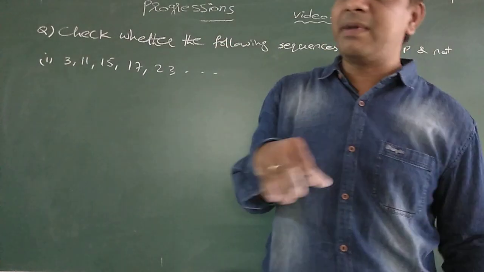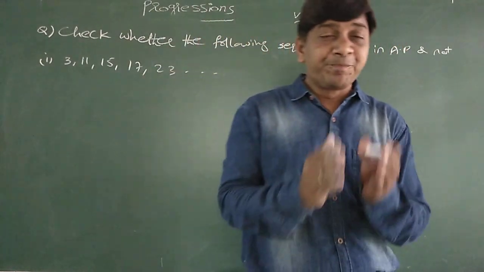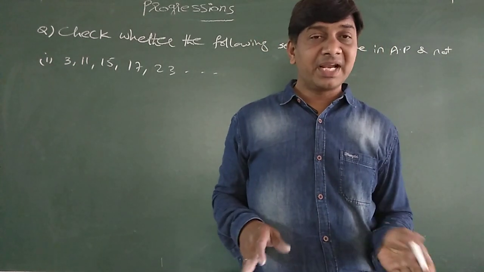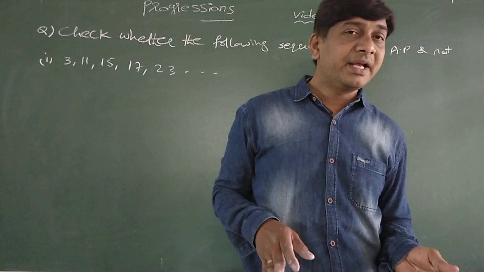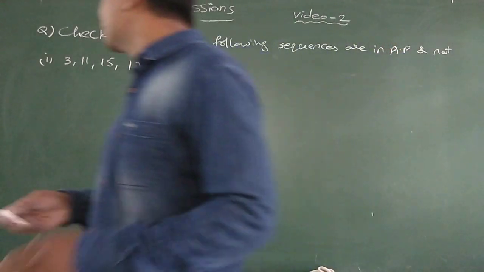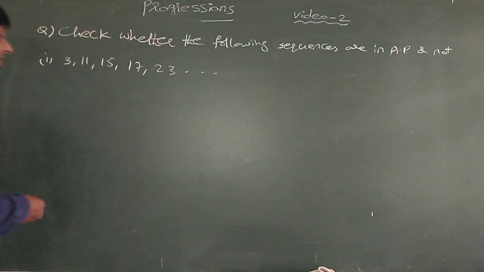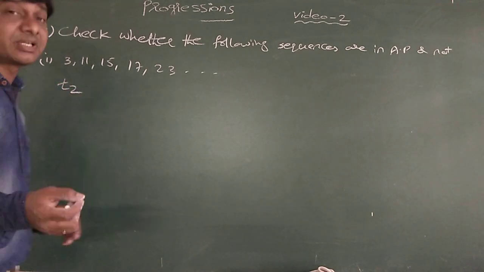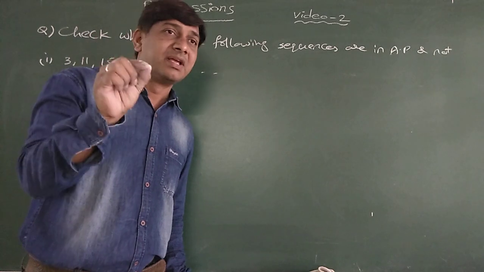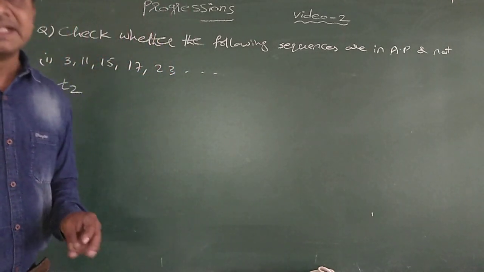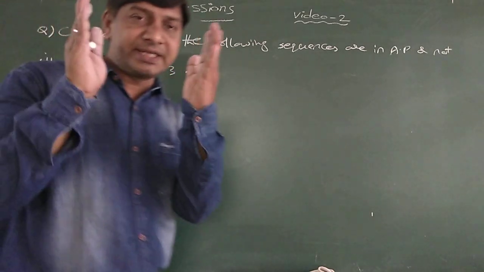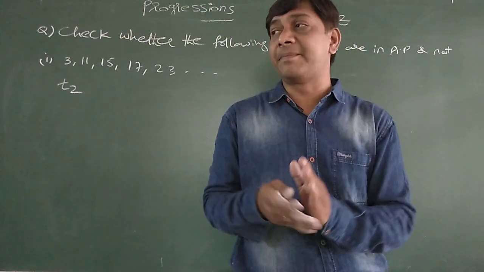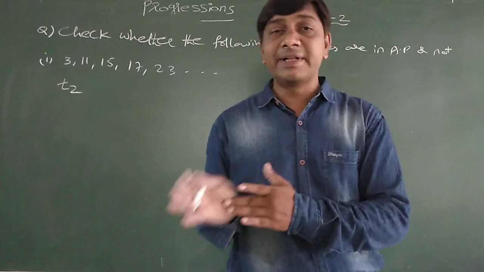What is the fixed number? The fixed number you are adding means any two consecutive terms difference is the same only, no? So using that, first I am finding the consecutive terms difference. Consecutive terms difference is the same. Any two consecutive terms, not any two terms. Consecutive terms difference is the same.